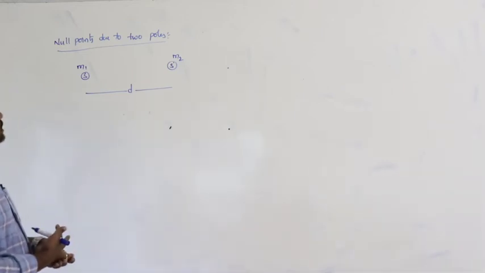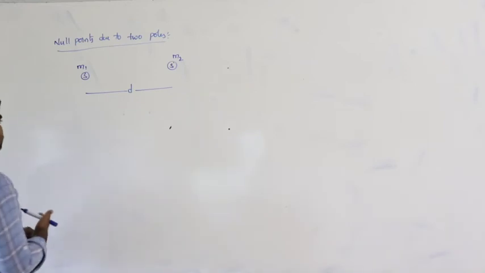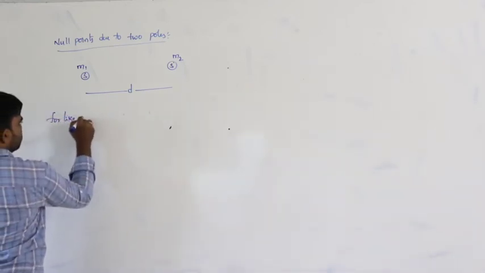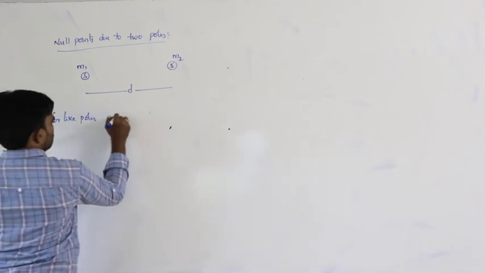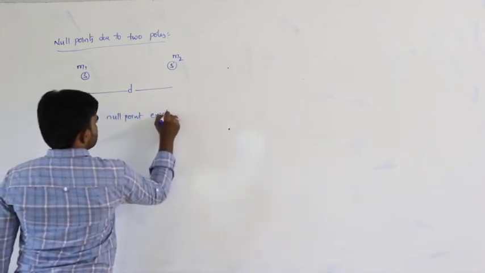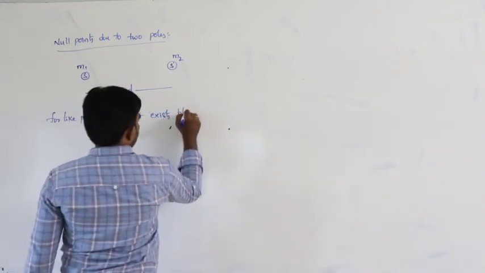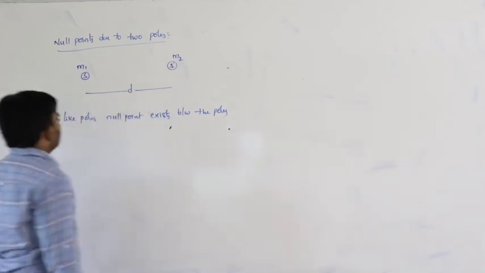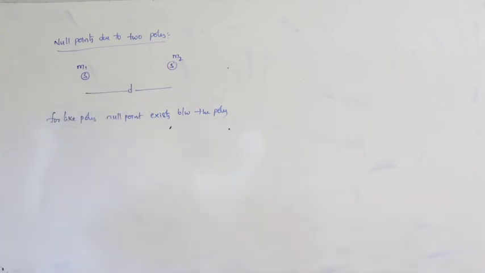So where does the null point exist? For like poles, the null point exists between the poles.